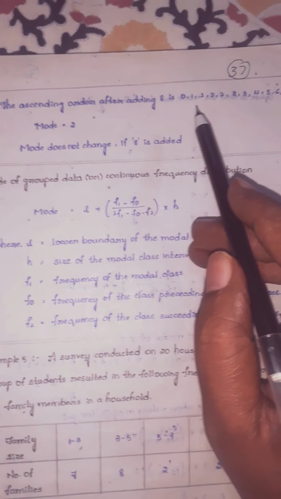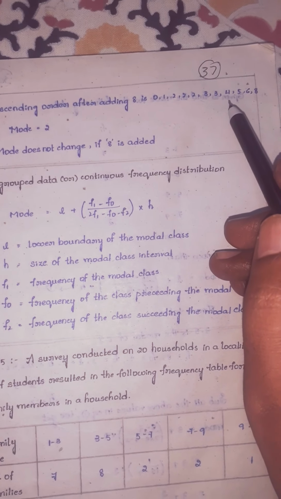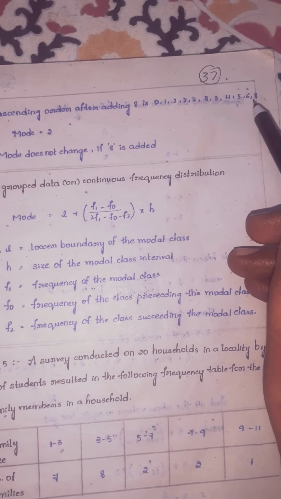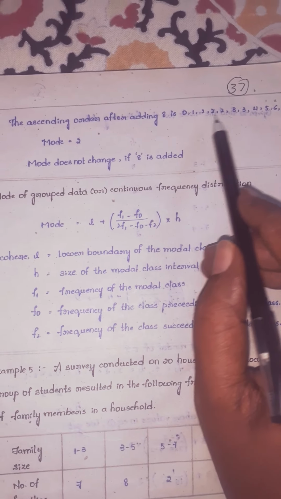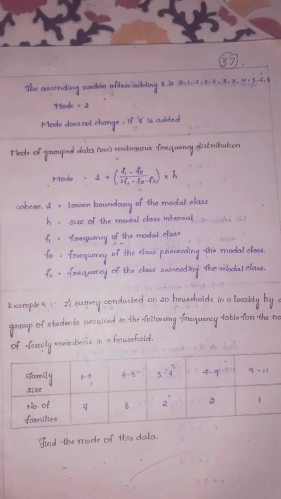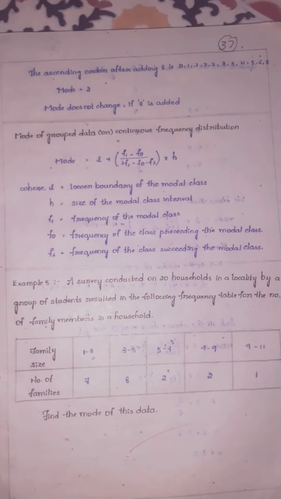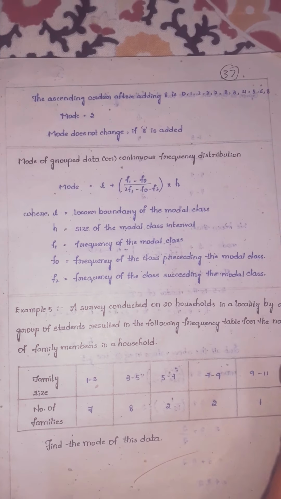Ascending order after adding 8 is 0, 1, 2, 2, 2, 3, 3, 4, 5, 6, 8. So the mode is 2 only, children. Why? Because 2 is repeated 3 times. So the mode does not change if 8 is added. Is it clear, children?